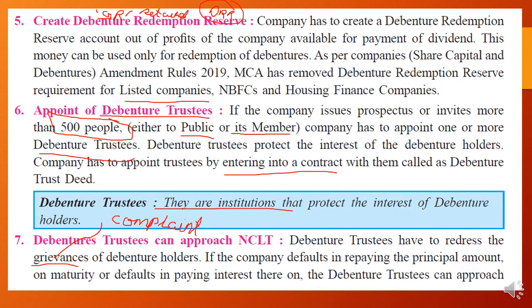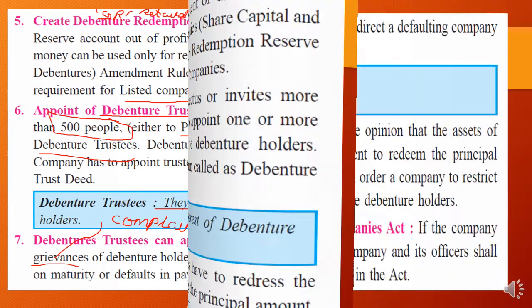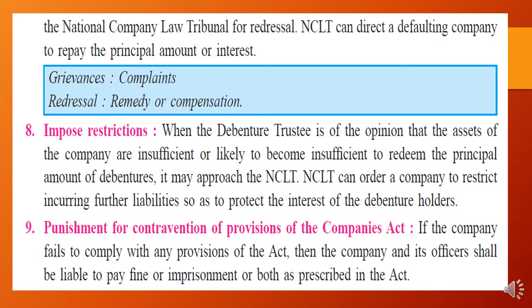The debenture trustee has to redress the complaint of the debenture holder if the company defaults, means is not able to repay the principal amount on maturity, or defaults in paying the interest thereon. The debenture trustee can approach the company, and if the company is not giving the ultimate solution, the debenture trustee will go to NCLT.